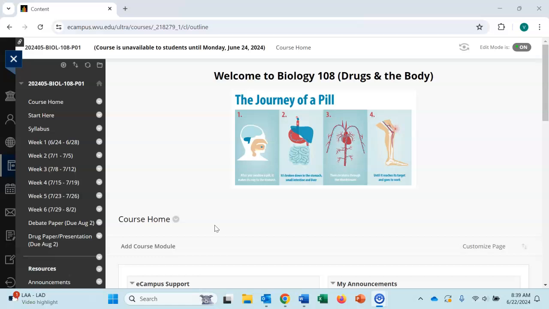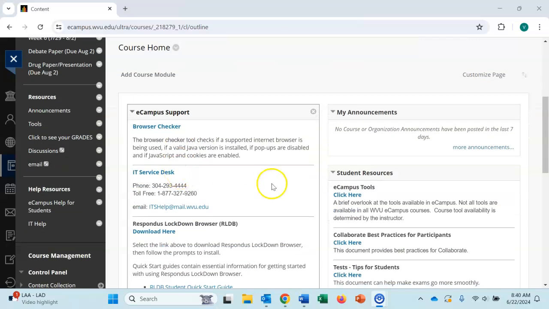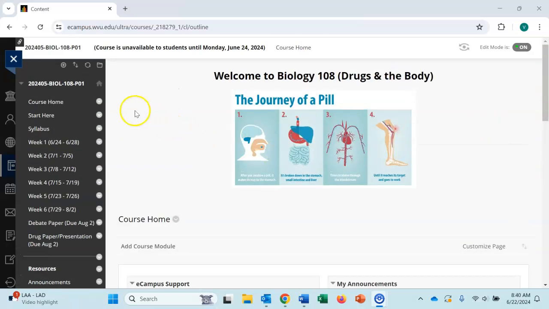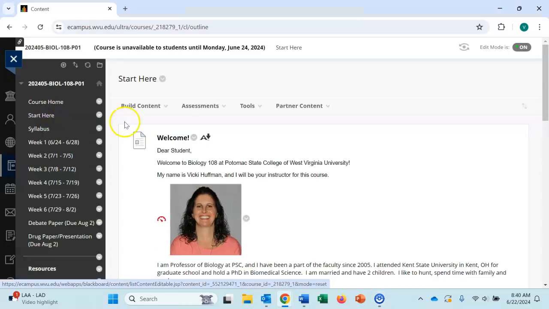I just wanted to give a little run of the layout of the course to help you get off to a good start. So first of all, whenever you log in, you'll come to the course home, which is here. If you scroll down a little bit, there are some support resources, but also announcements. I'll try to post at least once a week, if not a couple of times, just to let you know what's coming up for the week and to help you stay on track. So whenever you log in, start here is a good place to begin.